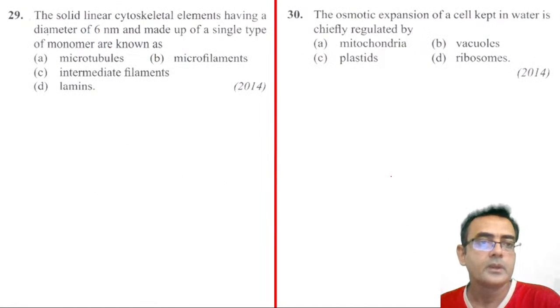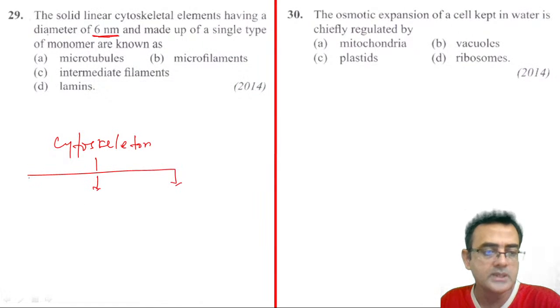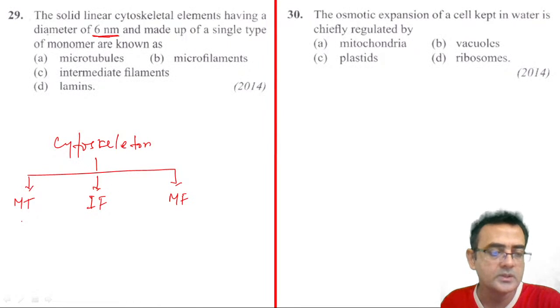Next question. The solid linear cytoskeletal element having a diameter of 6 nanometers. See, the cytoskeleton is divided into 3 types actually. Microtubule, I am writing in short, then microfilament and then intermediate filament. They are divided on the basis of diameter.